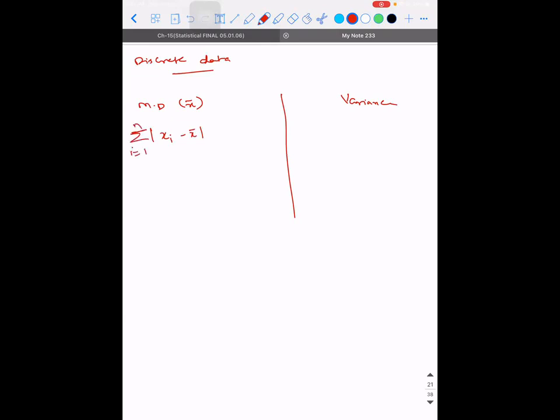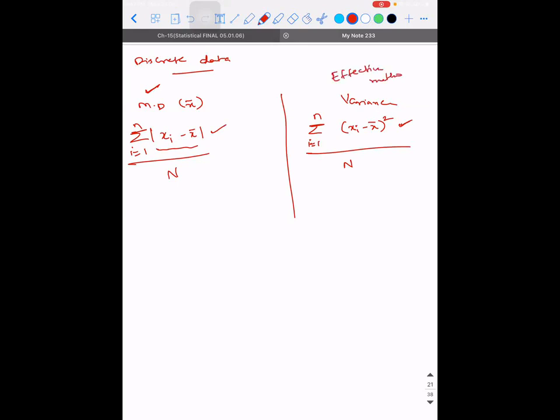For that, you will have sigma i is equal to 1 to n, the whole divided by what? Capital N. Correct? So here, the only difference is it will be sigma i is equal to 1 to n. Wherever you have absolute values, you just need to replace it with the square and divide it with n. So in the mean deviation method, you take the absolute value and take its average. In the variance and standard deviation method, you take the square of the differences and then divide it with n. And this is a more effective method.